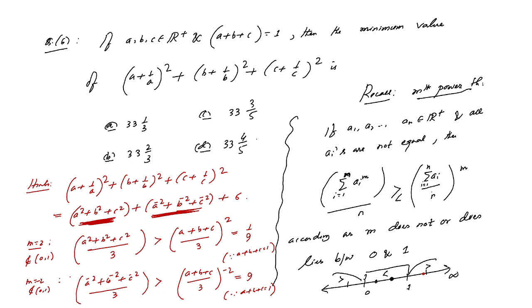So what we have seen here: a square plus b square plus c square is greater than 1/3, and a to the power minus 2 plus b to the power minus 2 plus c to the power minus 2 is greater than 27.